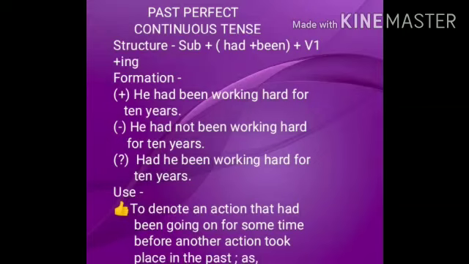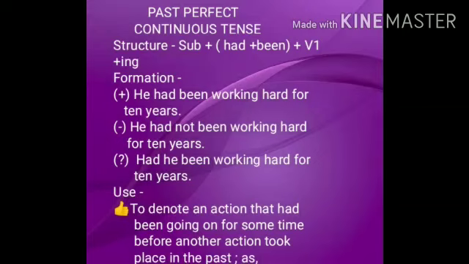In interrogative sentences, had precedes the subject and been follows it. For example, had he been ringing for an hour before the servant came? Had the two neighbors been quarreling for half an hour when a third one joined them? Use.